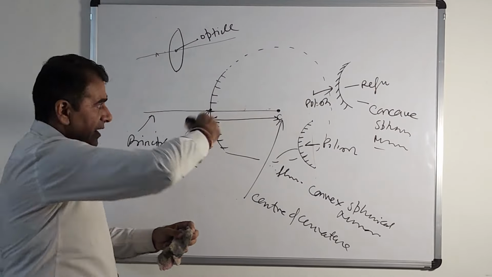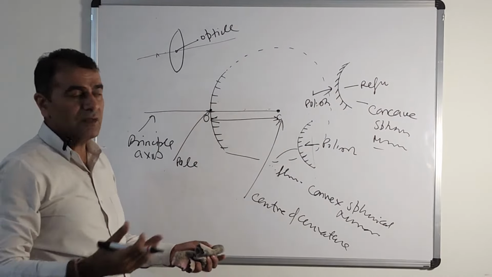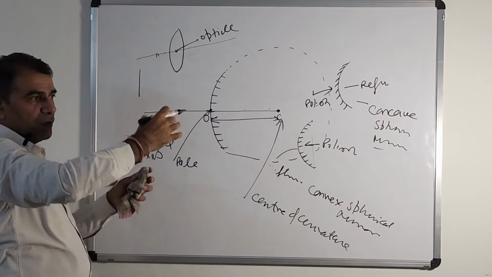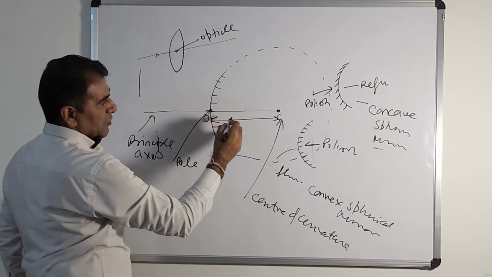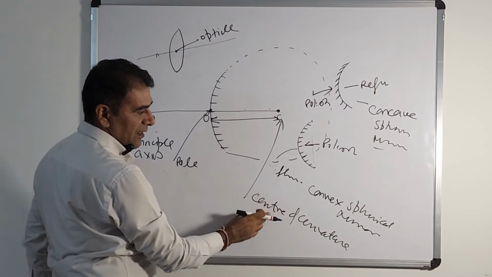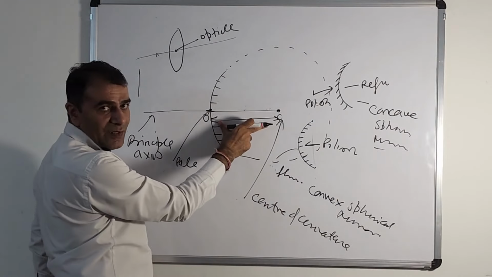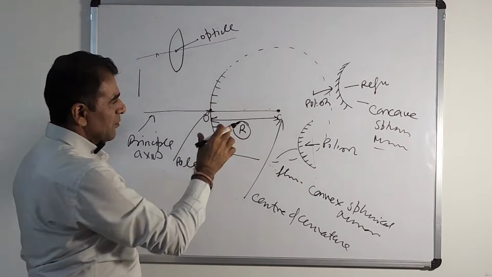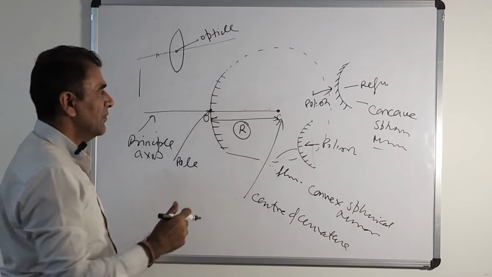Curvature means like this. This is curvature. Convexity is basically related with curvature: how much it is not straight. More or less straight, high curvature. So this point C is called the center of curvature, and the distance between the pole and the center of curvature is called the radius of curvature. Why radius? Because if we take this radius, we can complete this sphere, like a circle.